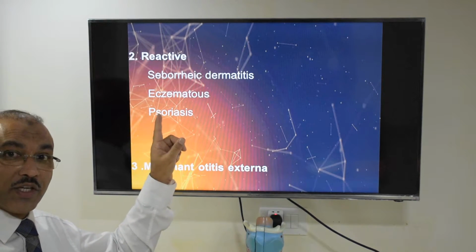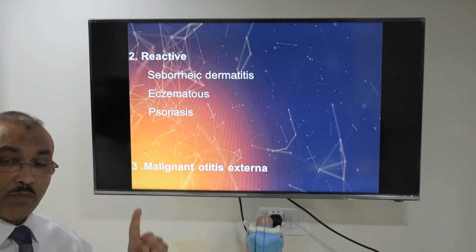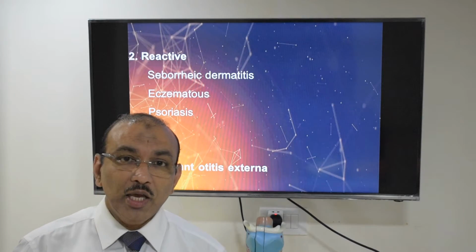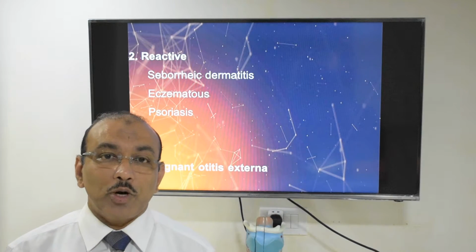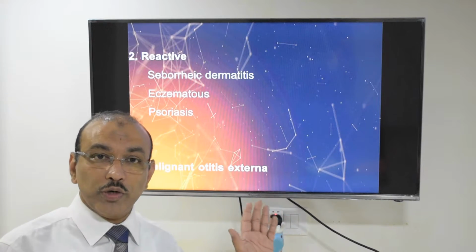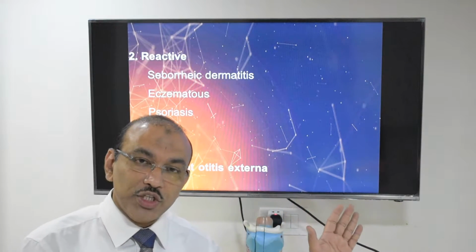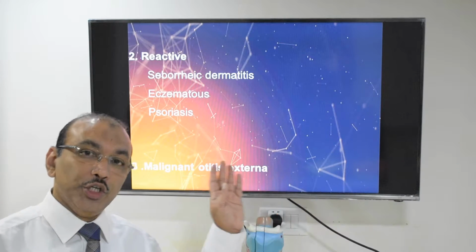So after infection, the other causes are reactive. Suppose you have any other skin problems in the body, like psoriasis, eczema, any sort of allergy. You can have the same problem in the ear.